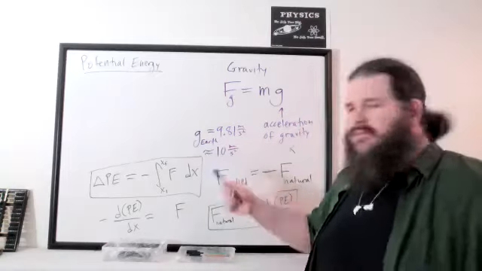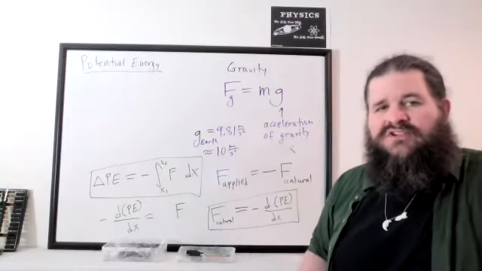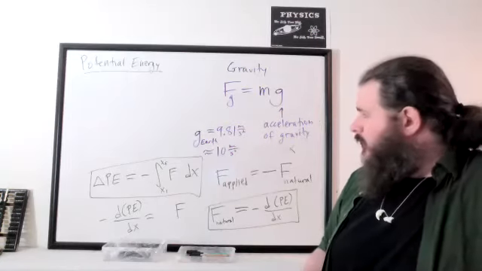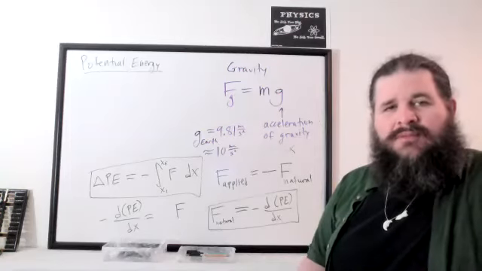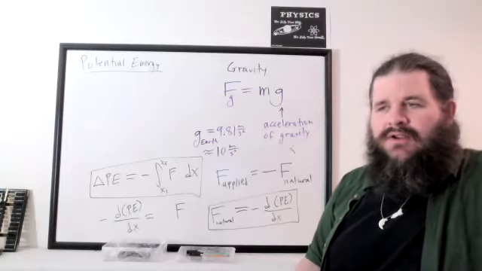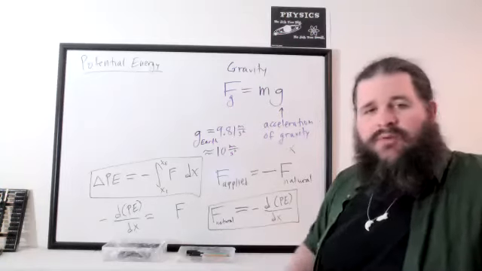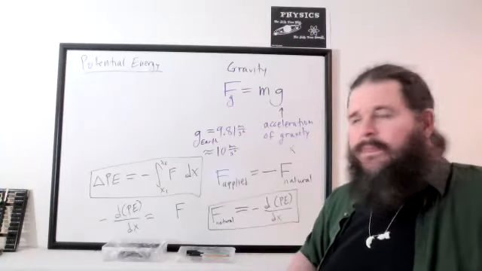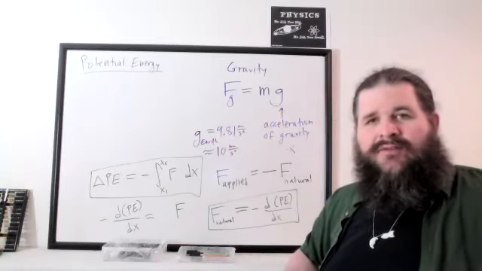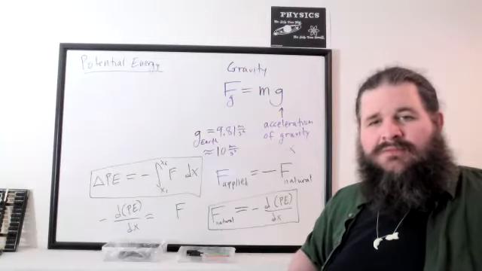Generally, I would use 10 meters per second squared if you just need a quick calculation in your head without having to reach for a calculator, or if the problem specifically says assume 10 meters per second squared. If you need a more accurate value and you're going to be using a calculator anyway, I would use 9.8 to be more accurate. But really, in a lot of situations, they're going to be telling you assume gravity is about 10 meters per second squared, just to keep the calculation simpler.